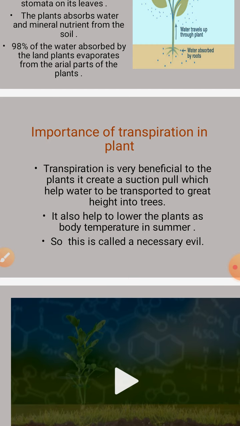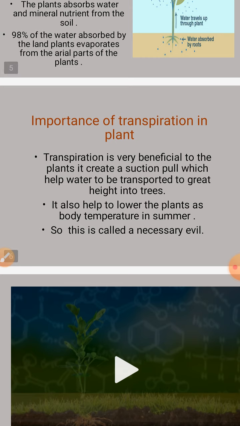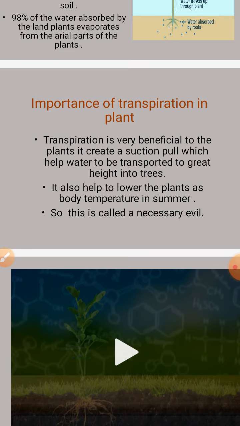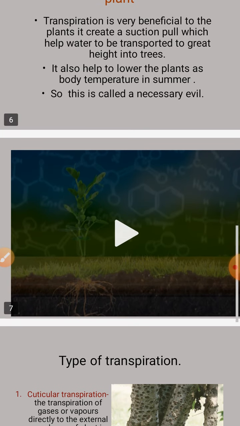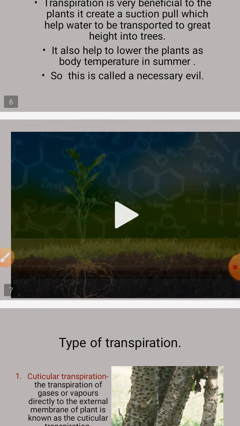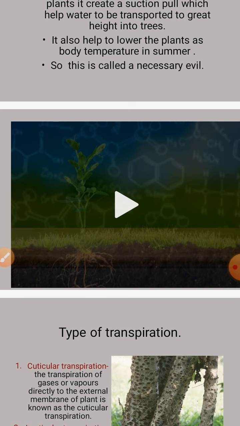सो दिस इज कॉल्ड ए नेसेसरी एविल because here there is a loss of water. Necessary because there is a great importance for water, so this is known as a necessary evil. Now in this video we will study about the whole process of transpiration in plants.